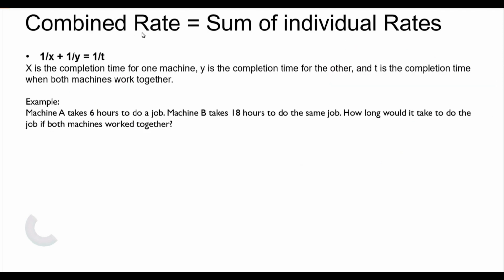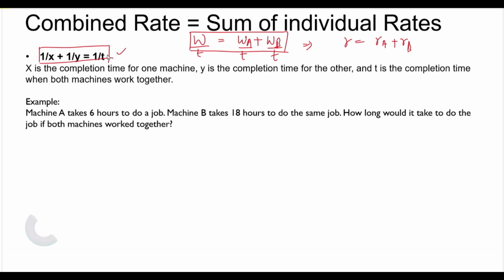Now, the amount of work done by one person. Suppose one is doing an amount of work WA, and B is doing an amount of work WB. The total amount of work done will be W. This is for a particular time. Now I divide the same by the time taken by them, for example 2 hours or any time T. Then the combined rate is equal to the sum of the individual rates. This can be represented like this and used to solve the question.